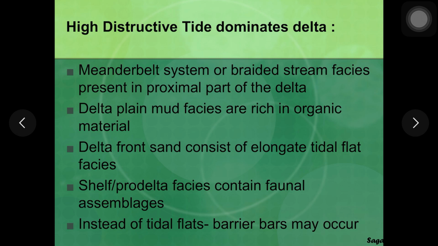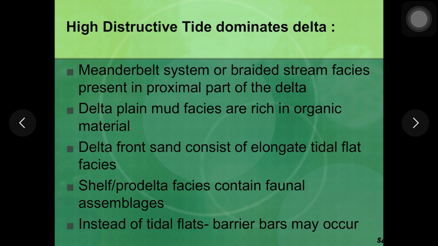Delta plain mud facies which is on the top of the delta is rich in organic material as against the wave dominated delta. Here the organic material is still preserved since the sediments are trapped in place by the growth of vegetation and mostly mangroves.